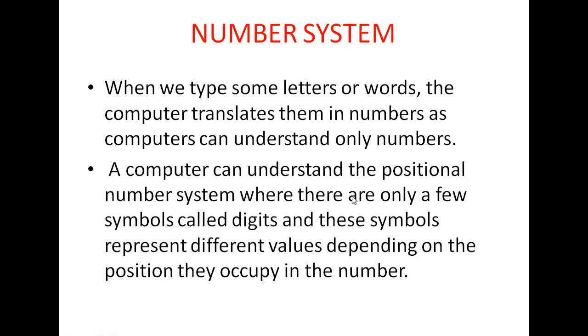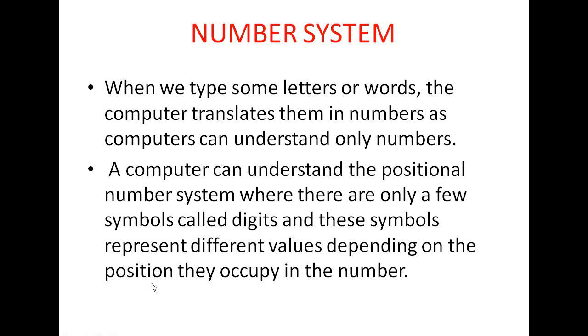A computer can understand the positional number system, where there are only a few symbols called digits. In case of positional number system, only digits are present, and digits are identified by their positions, and these symbols represent different values depending on the position.